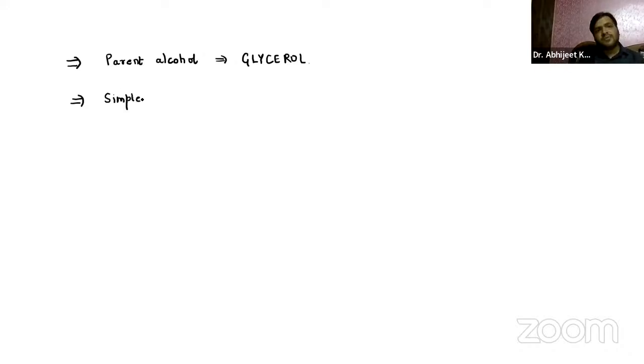So now coming on to three questions that can be asked in the Viva also, right? The three questions that can be asked in the Viva exam. Guys, remember that the parent alcohol is called glycerol, because it is the one through which we are forming the carbohydrates. Now, apart from that, the second question: the simplest carbohydrate.